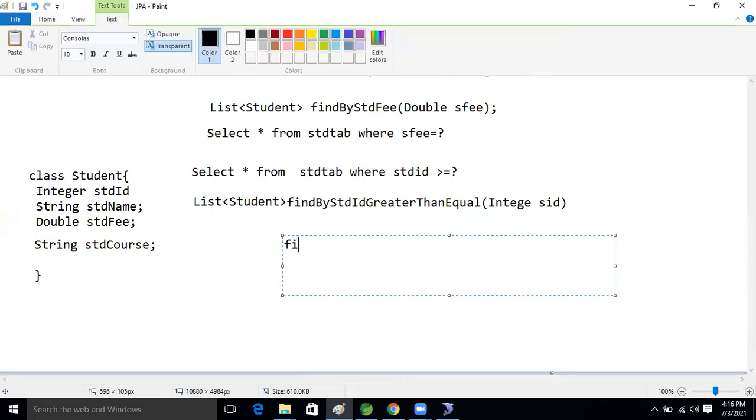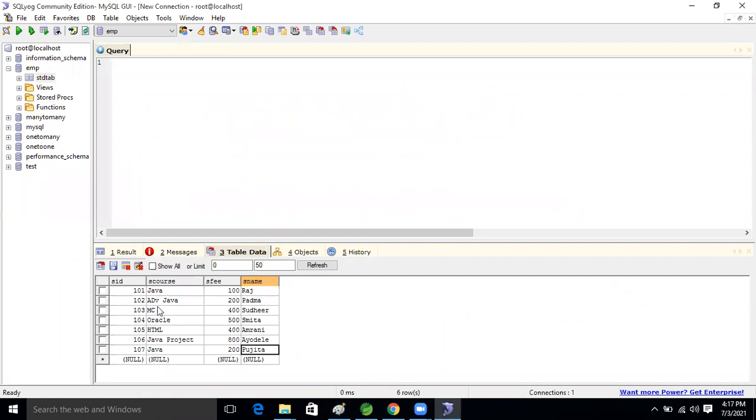First, we will write the findBy method. After that, based on that ID, stdId, the variable name is stdId. Now Between: our requirement is 102 to 105, we will select these records. In the database the concept is Between, and here the keyword in Spring Data JPA is also Between.